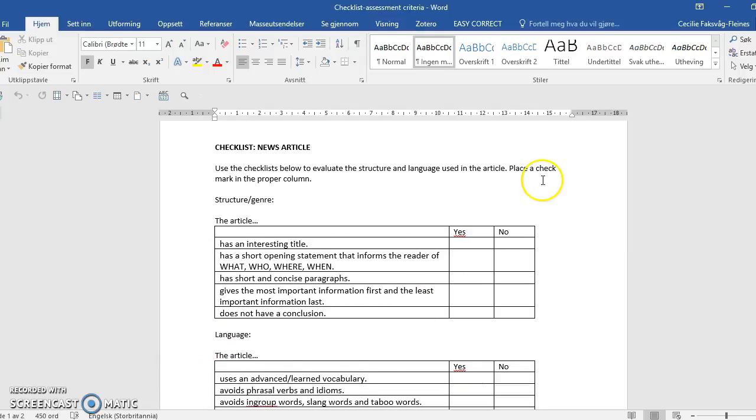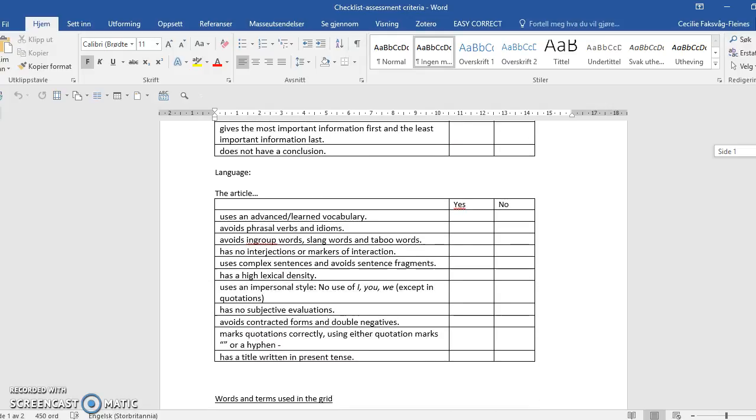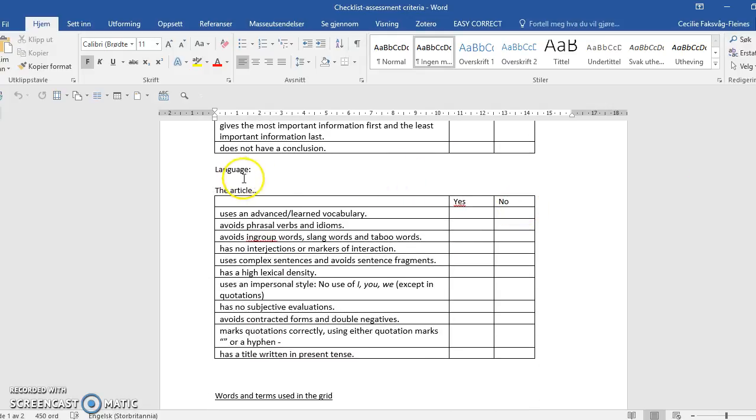So there are 2 parts here. It says, use the checklist below to evaluate the structure and language used in the article. Place a check mark in the proper column. You don't have to do that now. We'll work with this on Monday. But the point is, these are the criteria. Some criteria have to do with structure and genre, which means it should look like a news article and not some other form of text. And then there's a bit about language.